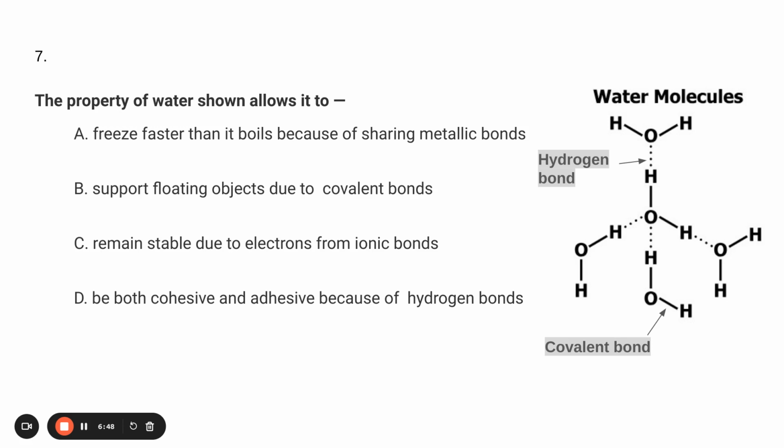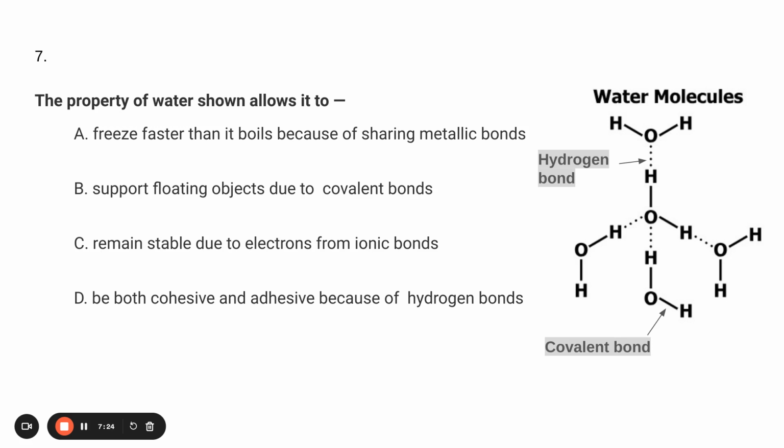So when you look at the choices here, based upon the bonds that we just mentioned, we can get rid of metallic bonds in A and ionic bonds in C. So that leaves us with B and D. So B says that it will support floating objects due to covalent bonds. Covalent bonds are what hold a water molecule together, not water. That is done by the hydrogen bonds. So in this question, D is correct.